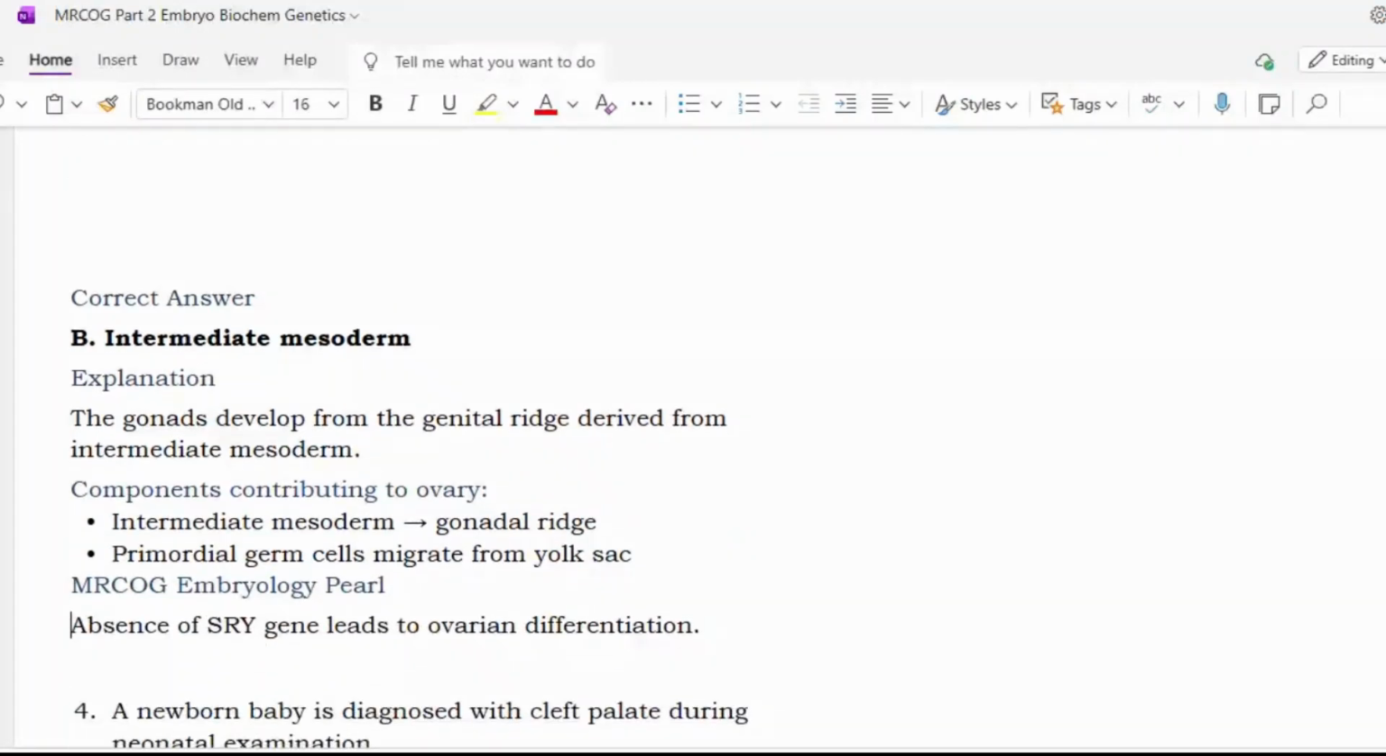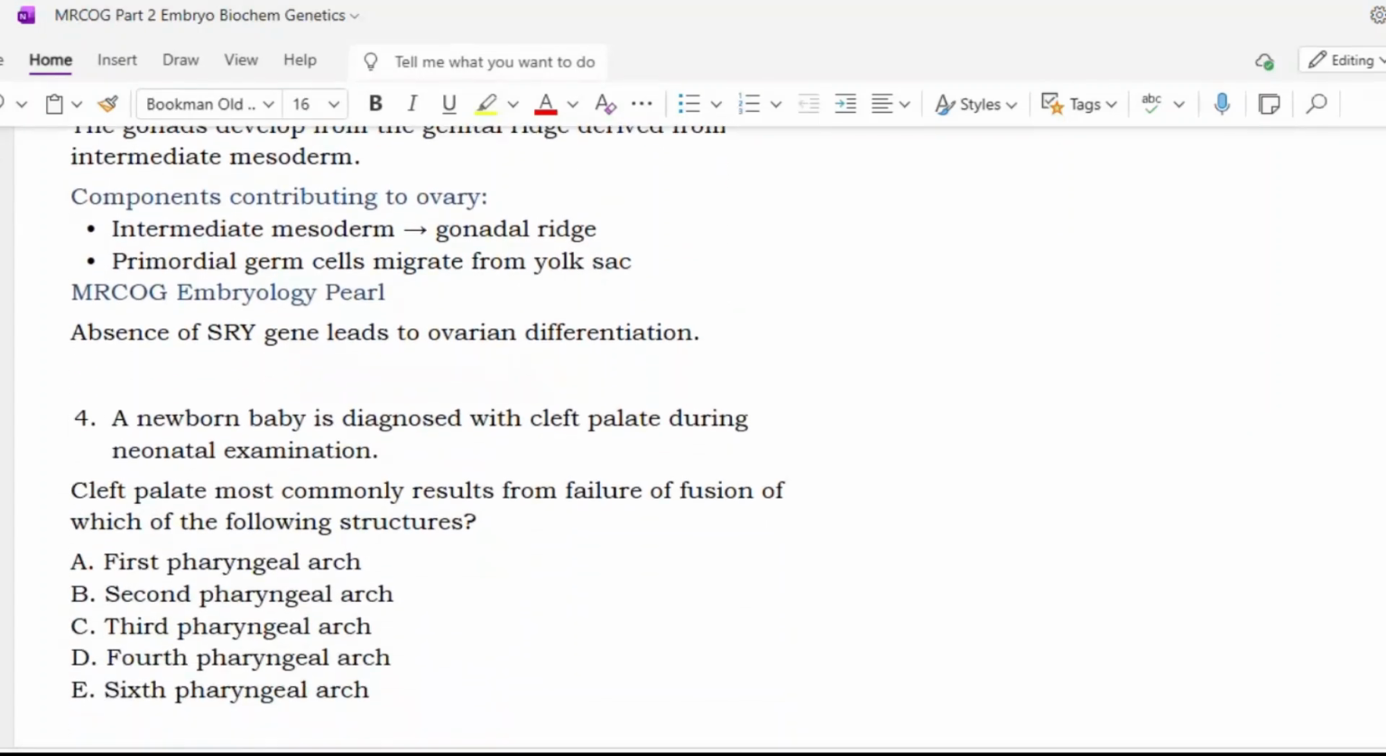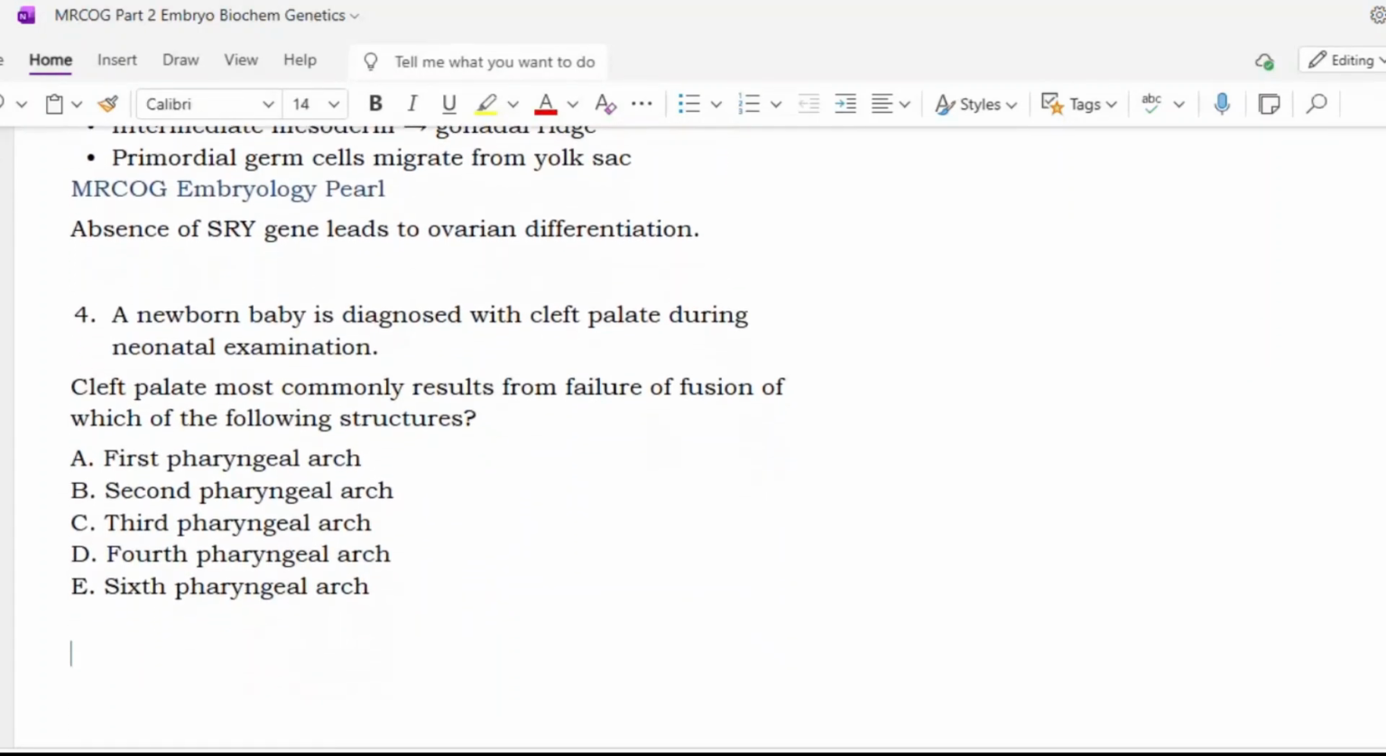Gonads develop from the genital ridge derived from the intermediate mesoderm. Intermediate mesoderm leads to the gonadal ridge. Primordial germ cells migrate from the yolk sac. So absence of the SRY gene leads to ovarian differentiation. Next.